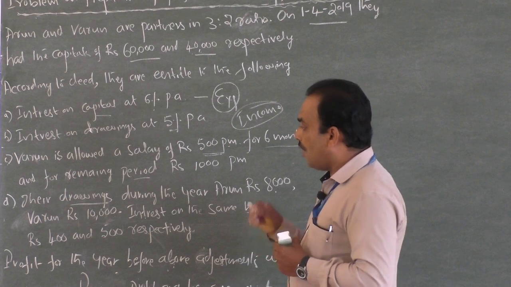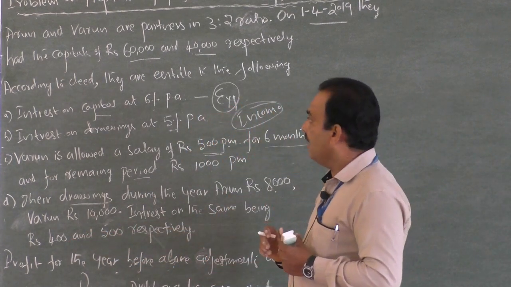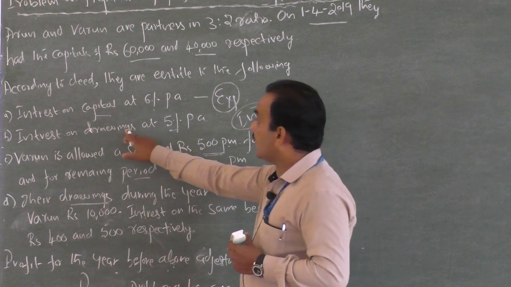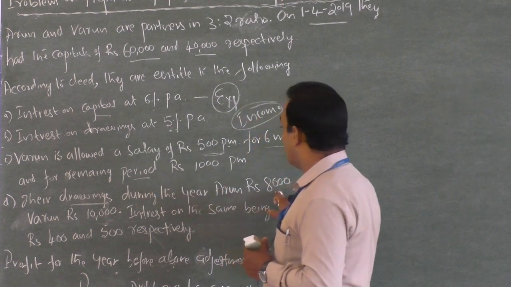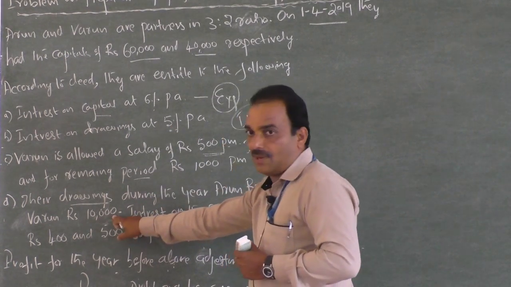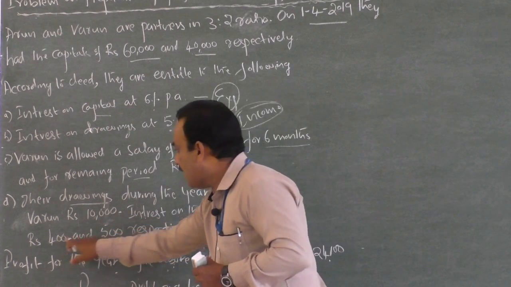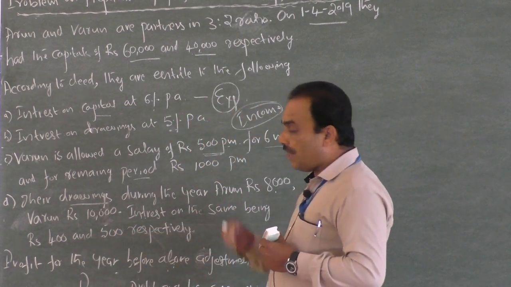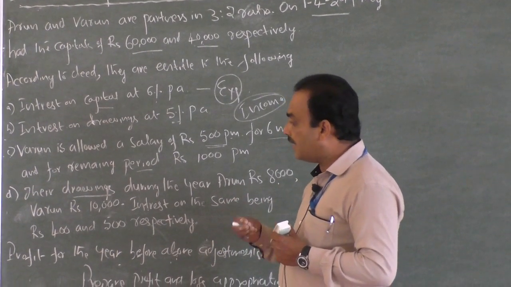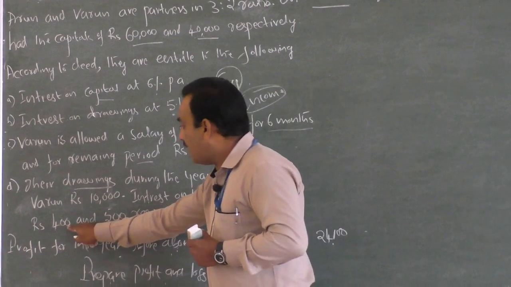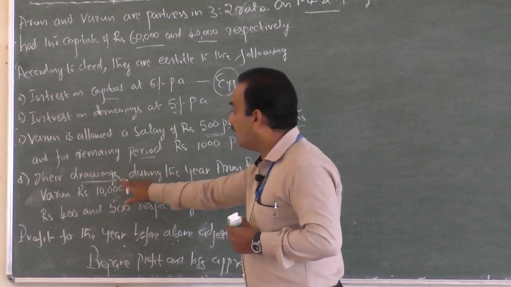Further it is said that their drawing is 8000 and 10000 respectively, and the exact calculated amount of interest, 400 and 500, is given. Though the exact amount of interest is given as 400 and 500, we need not calculate 5% upon the drawing.